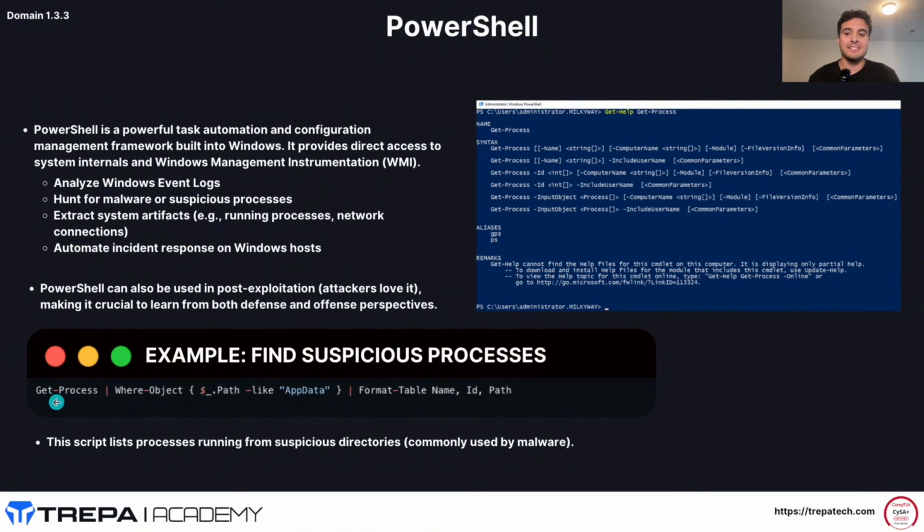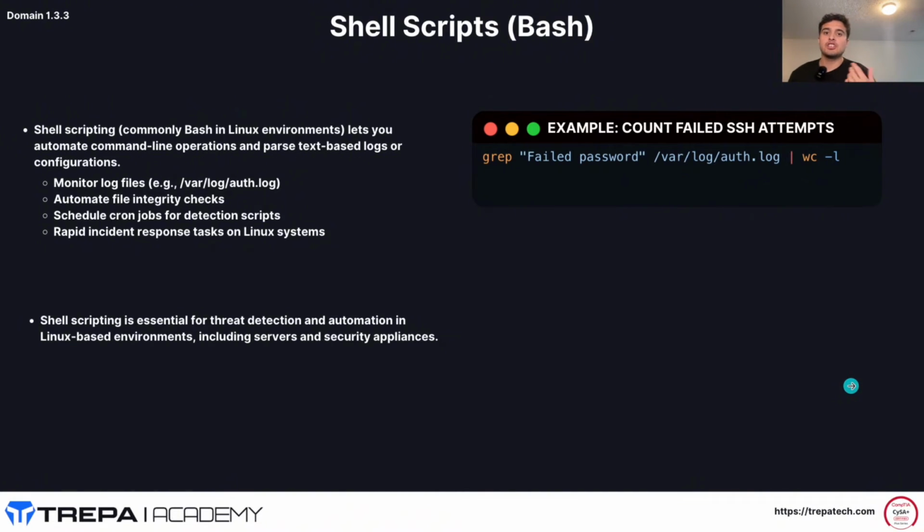You can see the cmdlets here: Get-Process, pipe out, look for an object, and we're looking for something called AppData. And then here we pipe it again to format it. This Format-Table makes our output more human readable, and then it gives us three things we want to know: the name, ID, and the path. So like installation path, the process ID, and the name of that application we're trying to look for, right? Or that suspicious process.